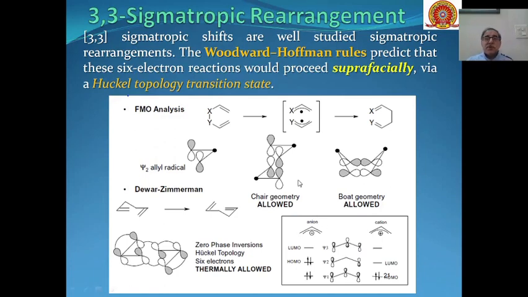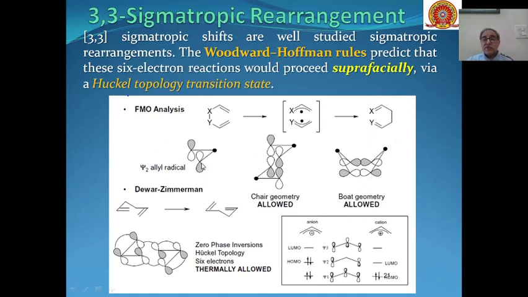3,3 sigmatropic rearrangements are the most well studied sigmatropic rearrangements, and according to Woodward-Hoffmann rules these are 6 electron reactions and these proceed suprafacially via a Huckel topology transition state, and these types of substrates, through rearrangement of different sigma and pi bonds, are converted into these types of products.